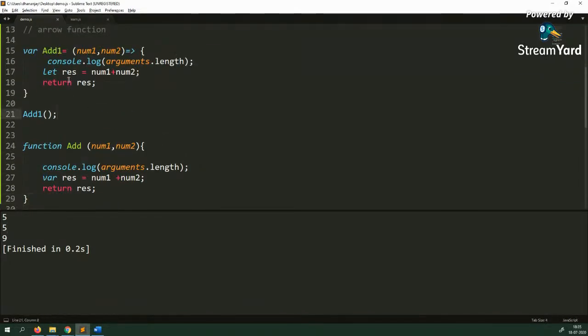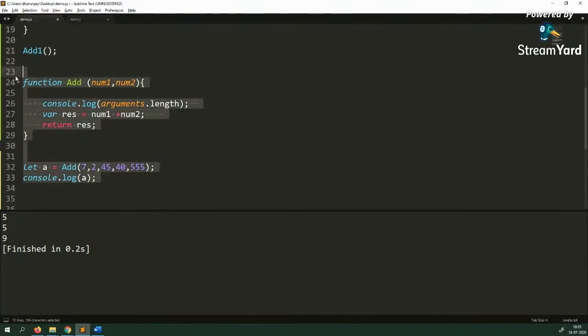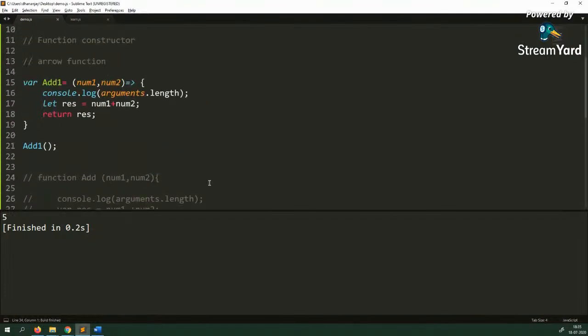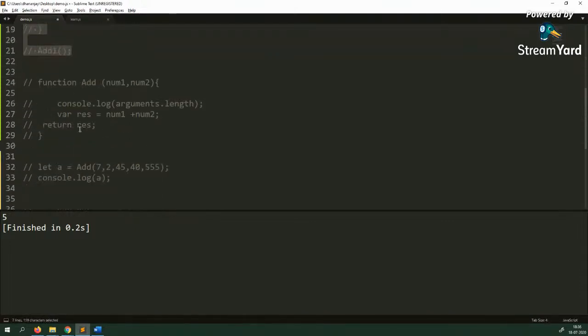We are calling add1 here, console.log. So the arrow function does not have the arguments object. Just to understand, an arrow function does not have the arguments object. So what is the solution? In ES6, they came up with something called REST parameters. Now, what do REST parameters do?